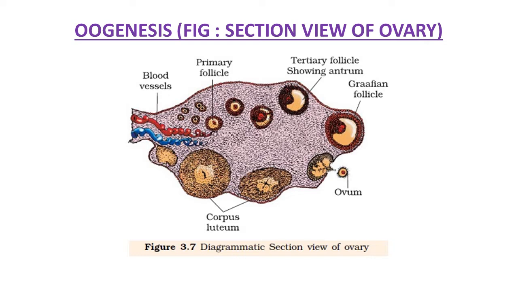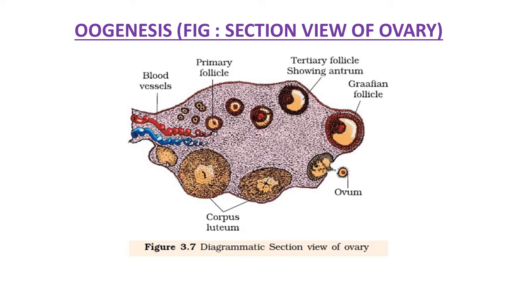First, oogenesis. Let's study the figure first. Here you can see a section view of the ovary. As you know, in the female reproductive system, one pair of ovaries is arranged. In this section you can see it contains dense cytoplasm and follicles and other arrangements. When the oogenesis process takes place, gradual development occurs and finally the ovum or ova is produced.